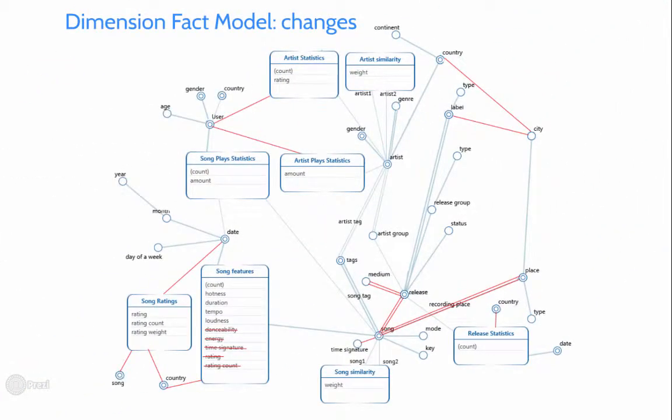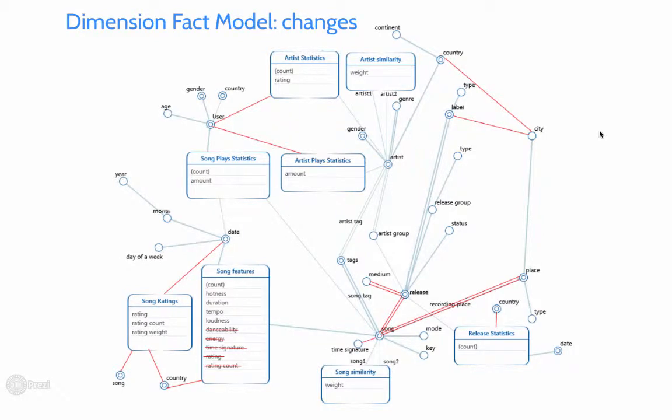After we got more familiar with the data from an integration point of view, we faced the need to make some changes to our DFM model. Firstly, we changed the relationship between song and release to many-to-many. We are not dealing with MusicBrainz tracks. Our dimension song is on a higher level of abstraction. That's why all the releases of all the tracks of MusicBrainz recordings are now connected to our song dimension. For a similar reason, we had to add a many-to-many relationship between releases and mediums.